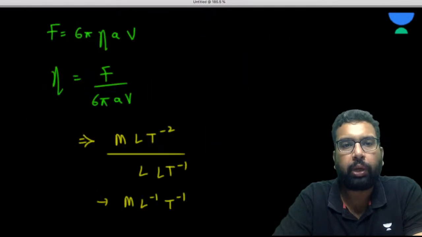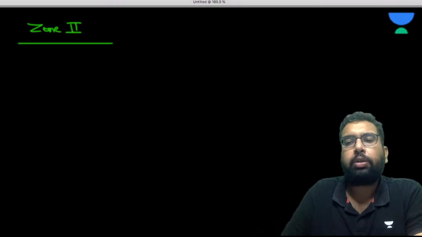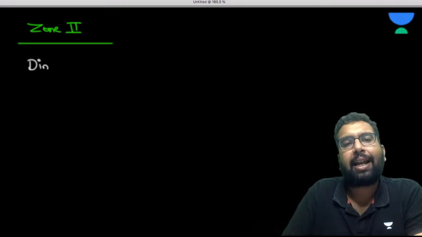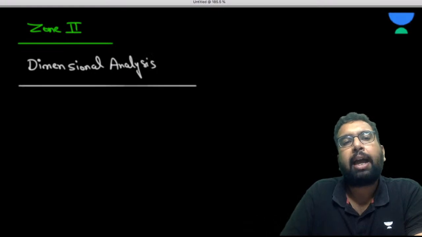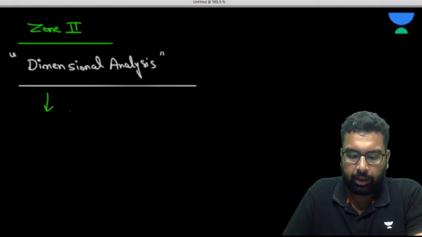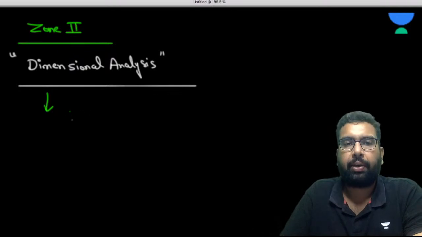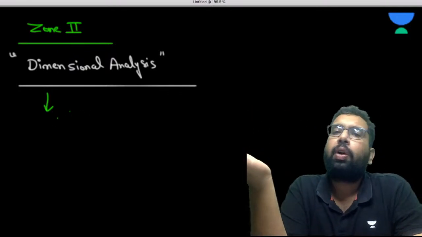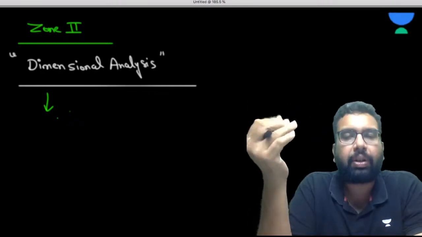Now let's move to zone 2. In zone 2 of this chapter, they are asking you questions using dimensional analysis. This dimension has much use. Basically, it is based on, Vinika, yes, in a further chapter. In this chapter, most of the things we have already done, and the questions are so many that a lot of discussion will be required.